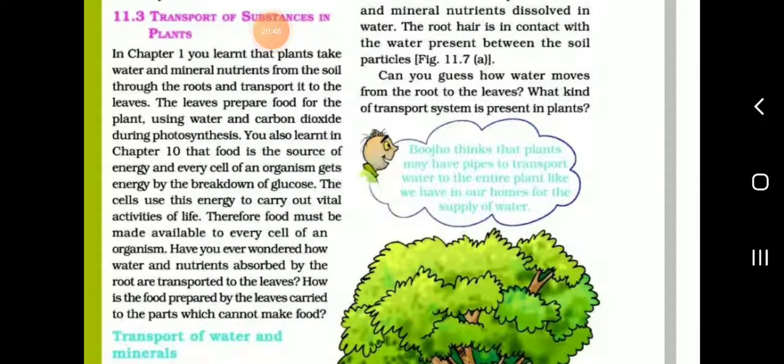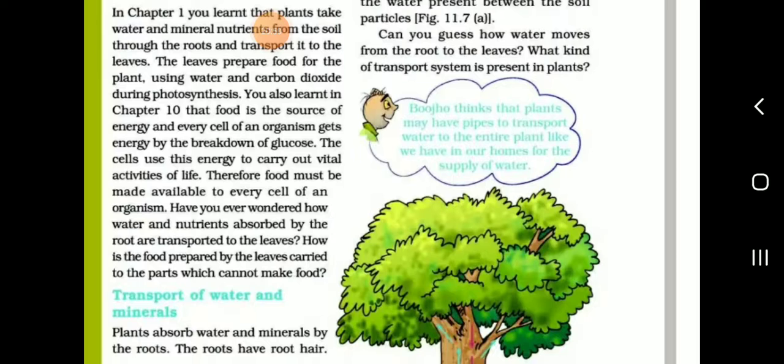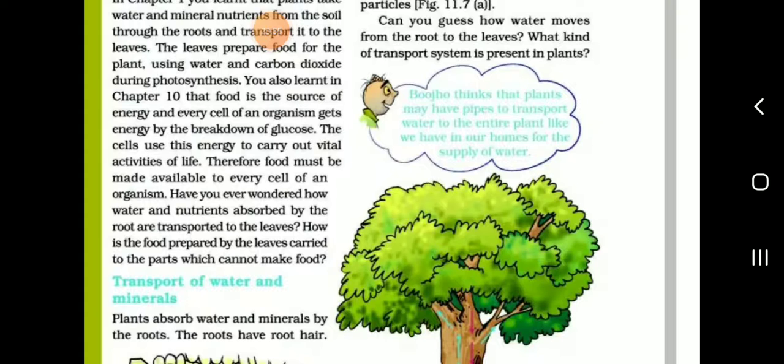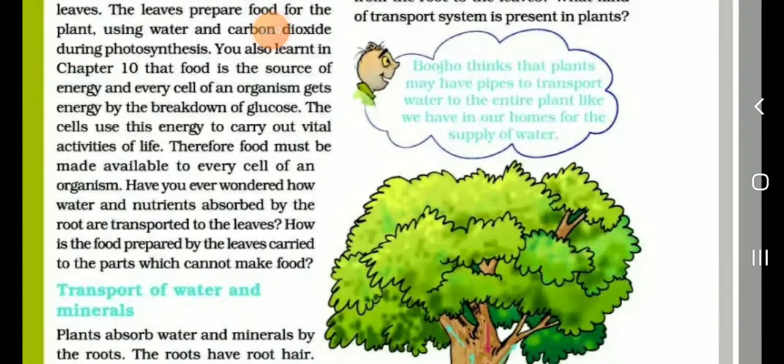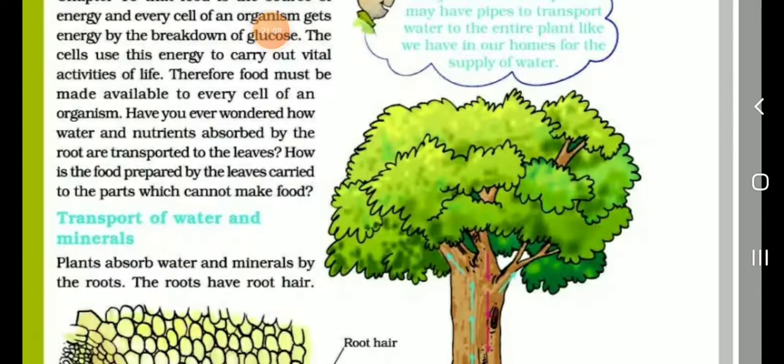Next students, transport of substances in plants. What is the transport of substances in plants, students? The food is a source of energy. Every cell of an organism gets energy by the breakdown of glucose. The cells use this energy to carry out vital activities of life. Therefore, food must be made available to every cell of an organism.